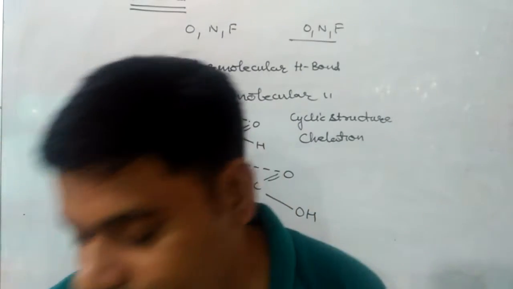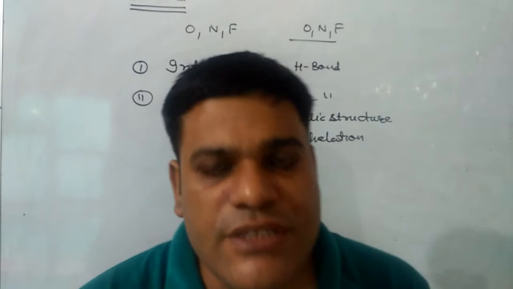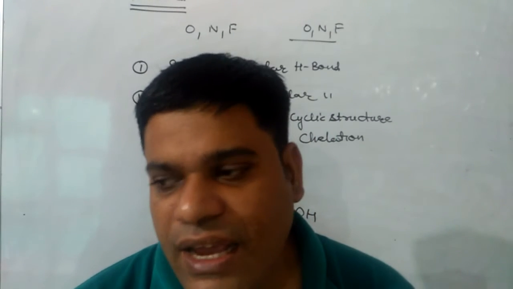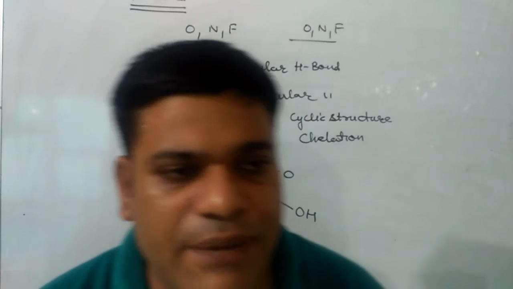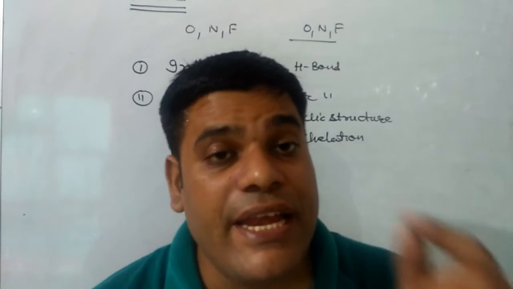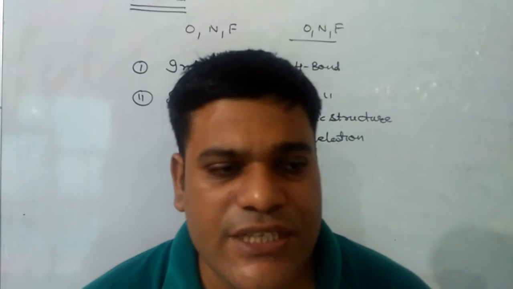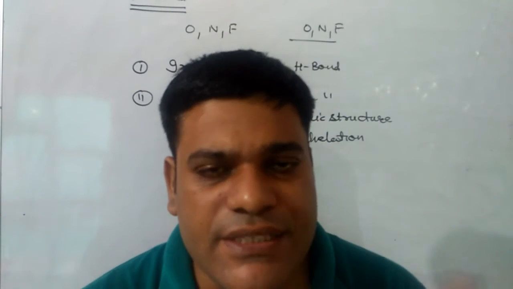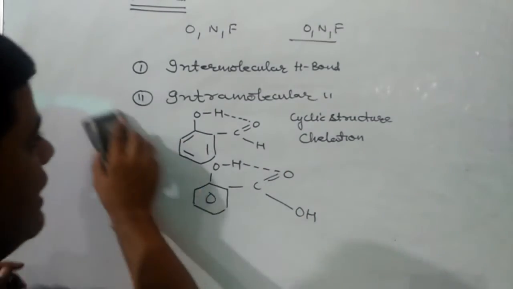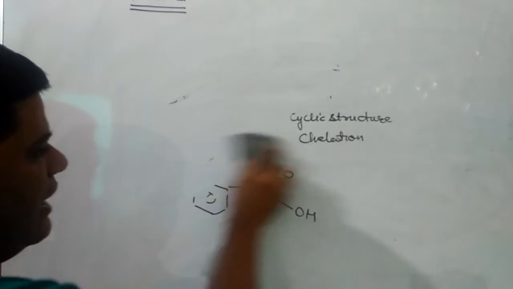I am once again repeating what hydrogen bond is and what its types are. Hydrogen bond is a special type of attraction between a hydrogen atom which is covalently bonded with an electronegative atom like oxygen, nitrogen and fluorine, and a neighboring electronegative atom like oxygen, nitrogen and fluorine. This hydrogen bond can be of two types: intermolecular and intramolecular.